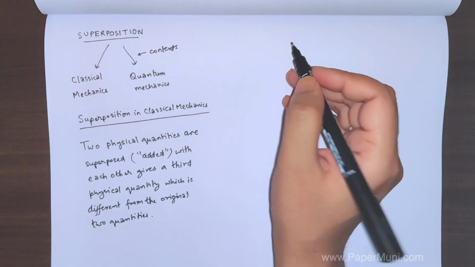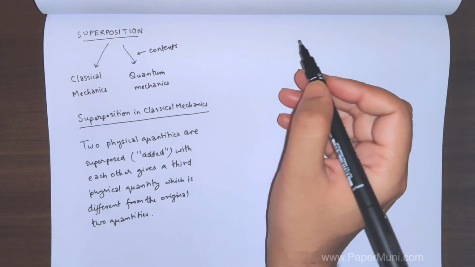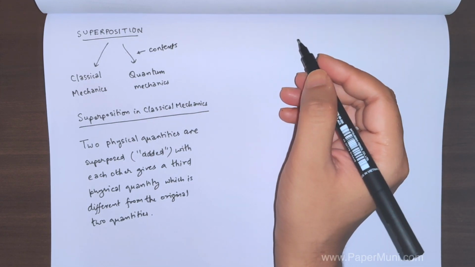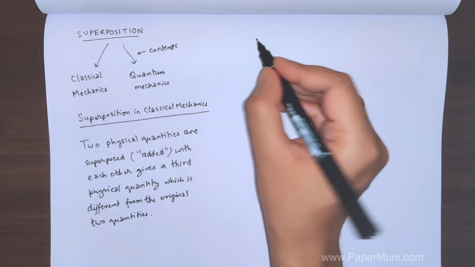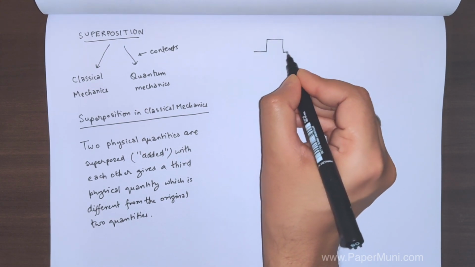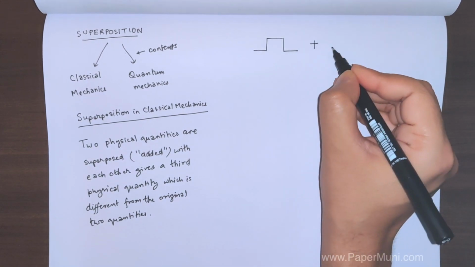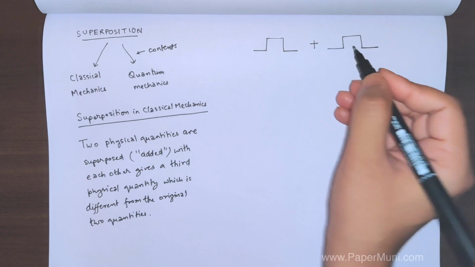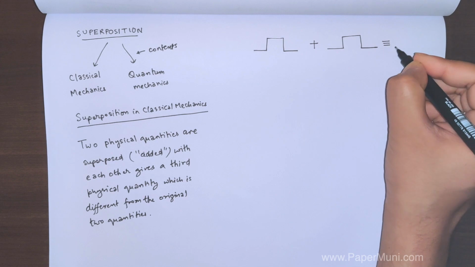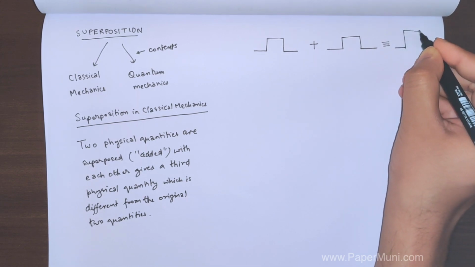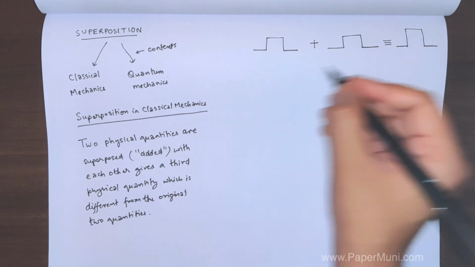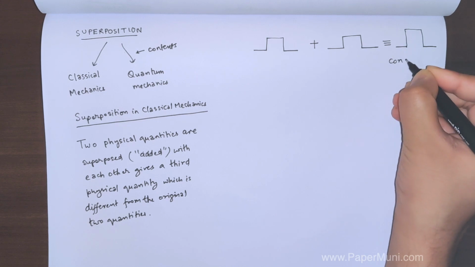For example, we must have studied this in classical waves, water waves or sound waves. If we have two pulses like this, one pulse is this and one pulse is this, with the same frequency and the same amplitude, then if we add them, this will result in a wave with the same frequency but a higher amplitude, double that of the initial two. We call this constructive interference.